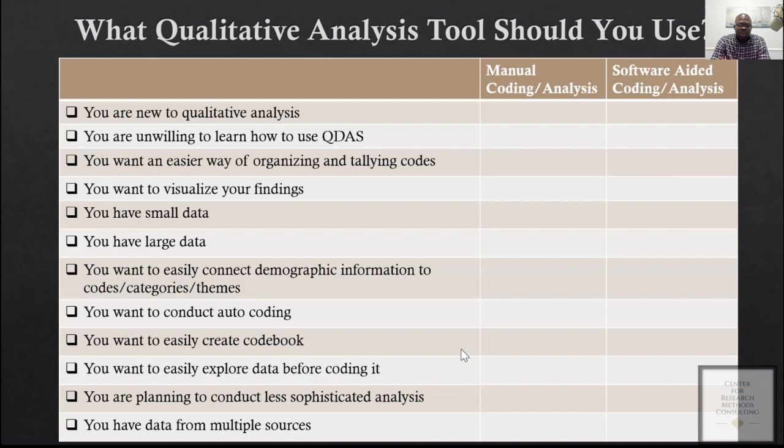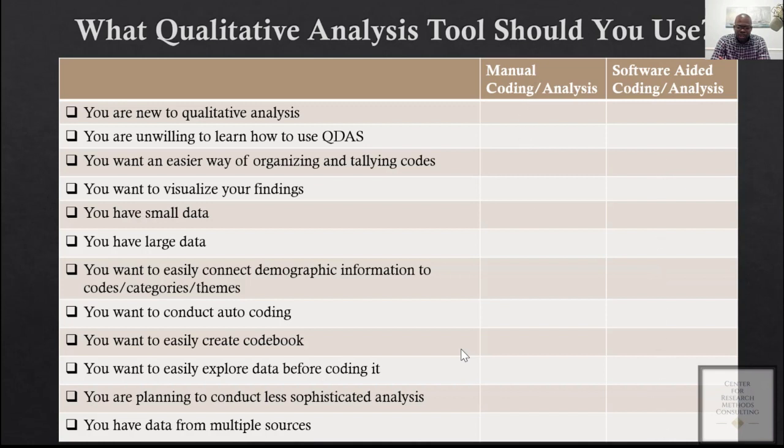If you are planning to conduct less sophisticated analysis, you could use either manual coding or the software. If you have multiple kinds of data, let's say you did an interview, you did observation, you have videos, you have audios, it will be best for you to use the software. Because if you want to do it manually, it's going to take a long time, and also you have difficulty organizing all these different kinds of data that you have.